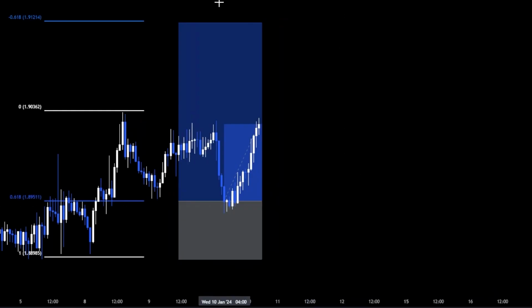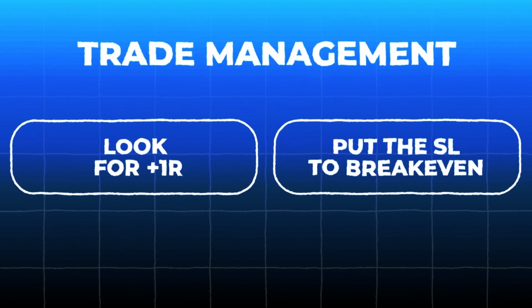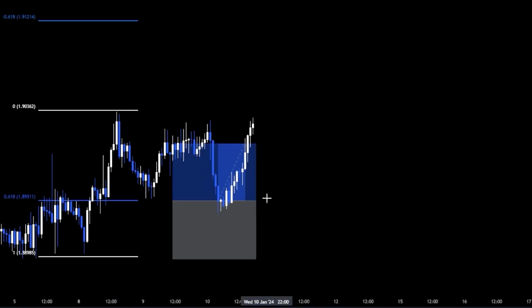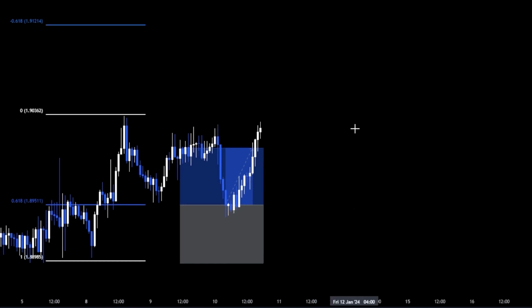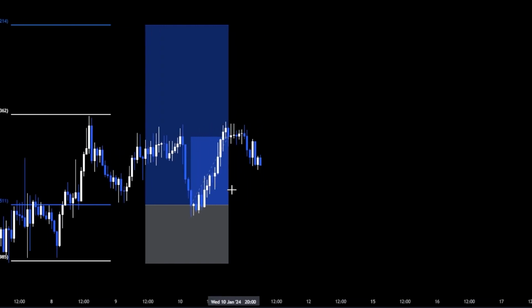Here we are obviously in more than plus 1R, and after plus 1R we will put the stop loss into break even. So worst case scenario, price will come back and stop us out at break even, but we didn't lose anything, so we either don't lose anything or win plus 3R, and this will help us also to hold the trades until the take profit.